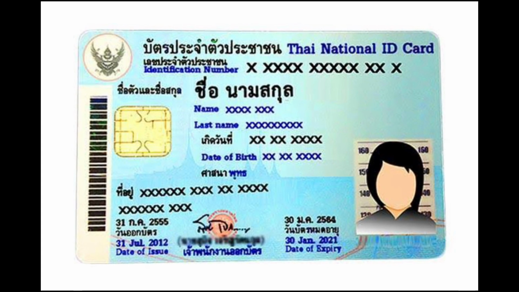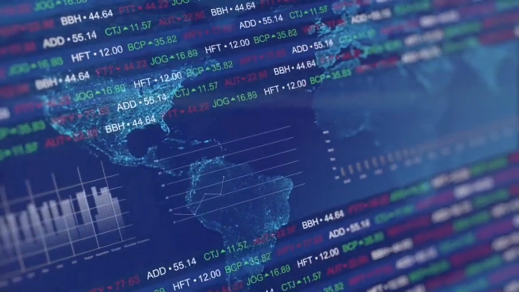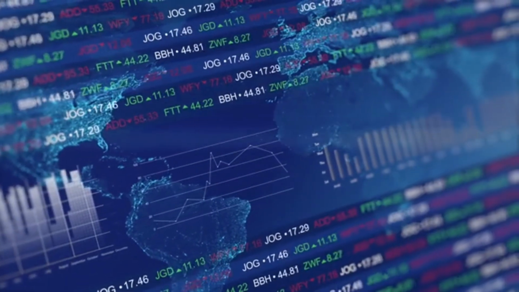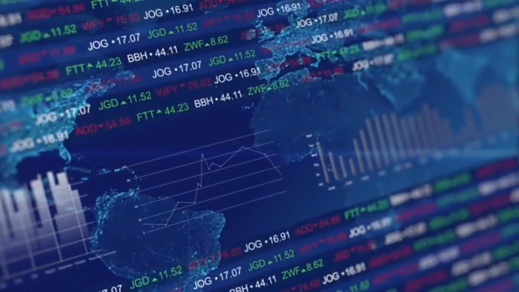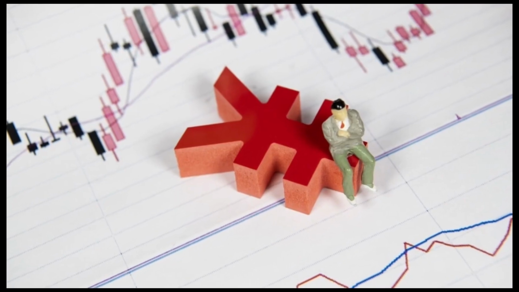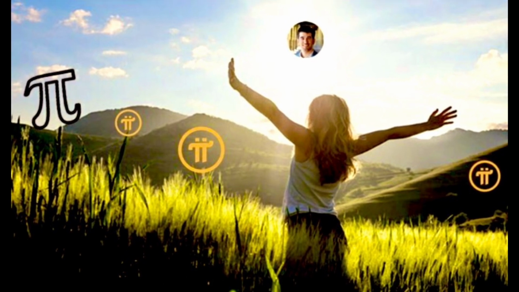The KYC process typically involves providing personal information, such as name, address, and government-issued ID, which is then verified against public databases and other sources. It is important to note that the Pi Network KYC process is mandatory and must be completed by all users in order to continue using the platform and its services. This is in line with the regulations and compliance requirements set by the financial authorities and governments around the world to ensure the safety and security of the financial system.